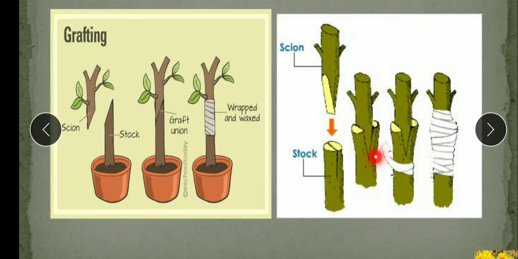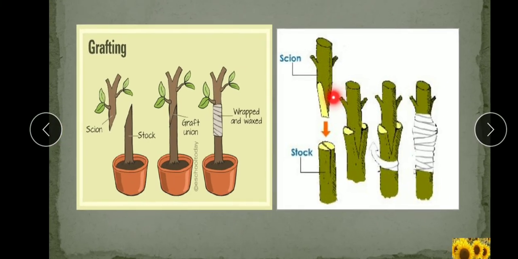And the stalk supplies nutrients to the scion. And grafting, in this manner, helps in developing a new variety by combining the features of two plants, because we are selecting the root and shoot part from two different plants. And it is usually done in plants like mango and rose.